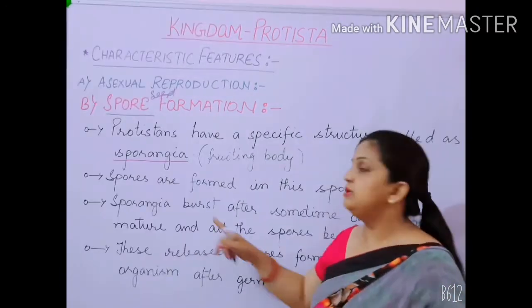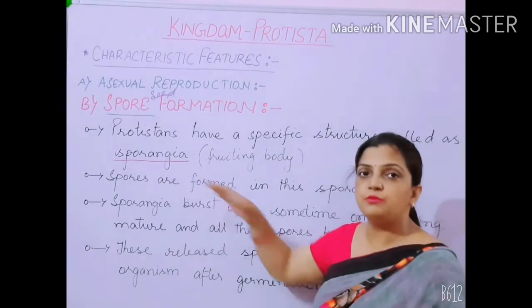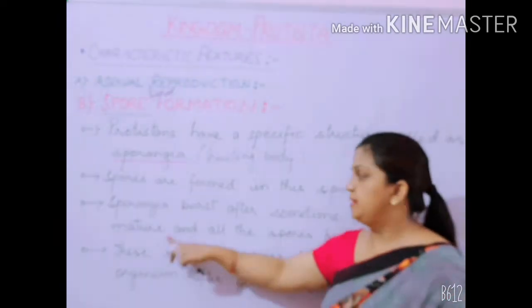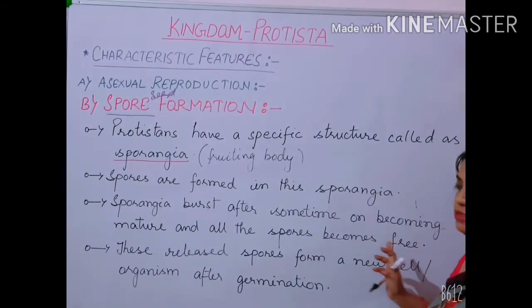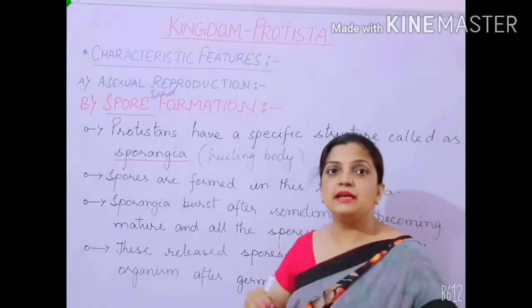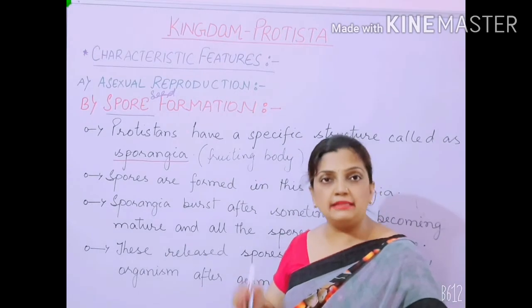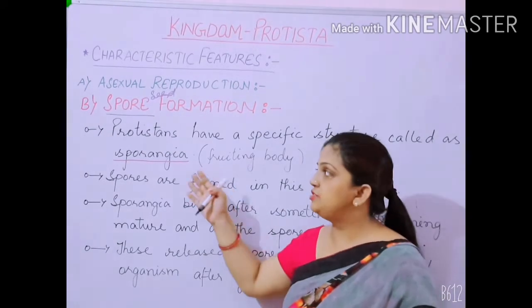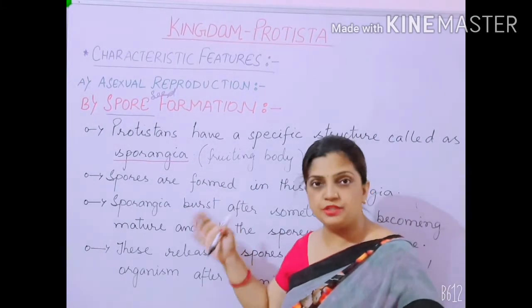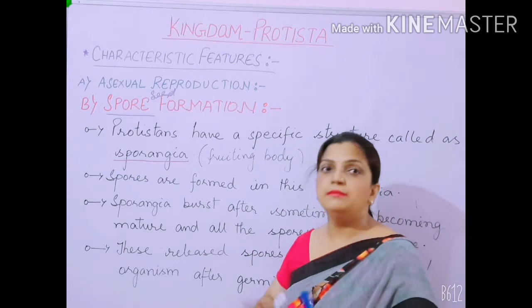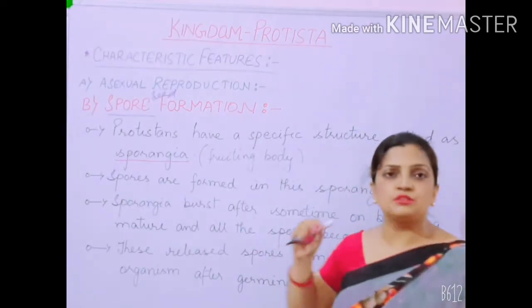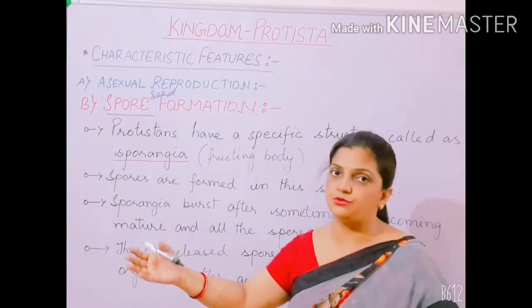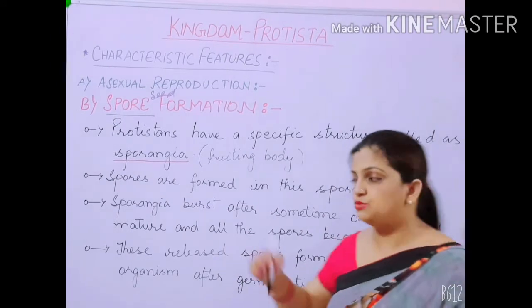Then sporangia burst. It means that this fruiting body gets burst after some time on becoming mature, and all the spores become free. When the sporangia is immature, your spores are filled within the sporangia. But when sporangia gets well developed and becomes mature, the sporangia wall gets burst out, and all the seed-like structures filled within it are released into the environment.